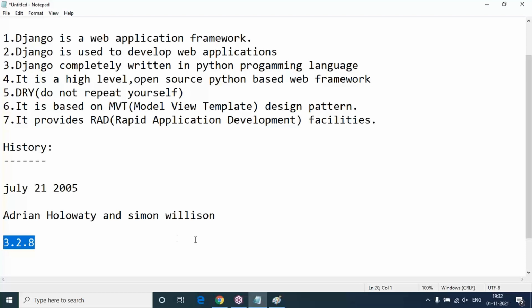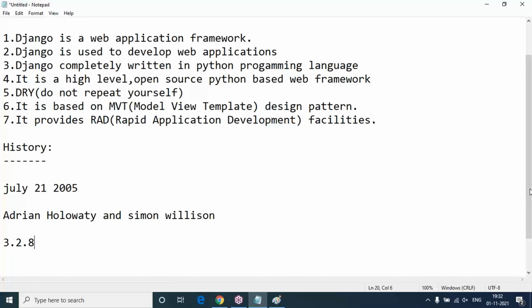But I will try to show you by opening the official website of Django. There, what is the stable version? I will let you know in this session. Just wait. Someone is asking, what do you mean by high level? Okay, no problem.